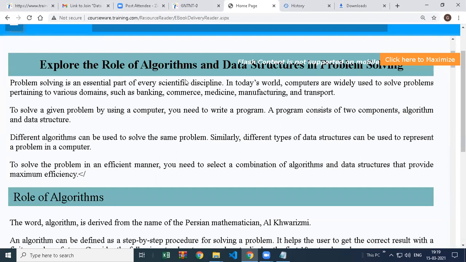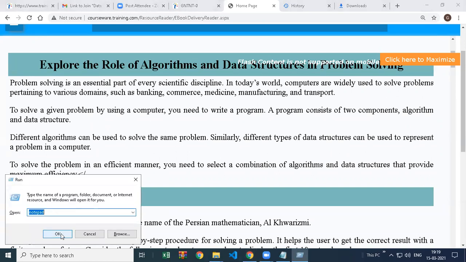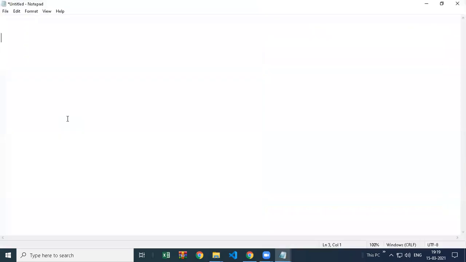First of all, you have to understand that an algorithm is nothing but a step-by-step procedure. For example, if I want to solve this problem, create an algorithm for adding two numbers, you can write it like this. If you have not seen any algorithm before, I am showing you this. If I want to create an algorithm to add two numbers, I will write step one, start the algorithm. Step number two,